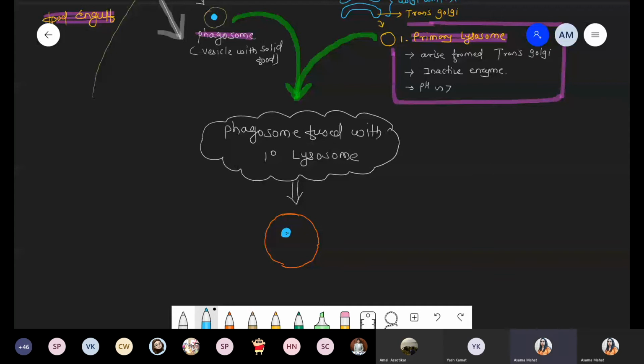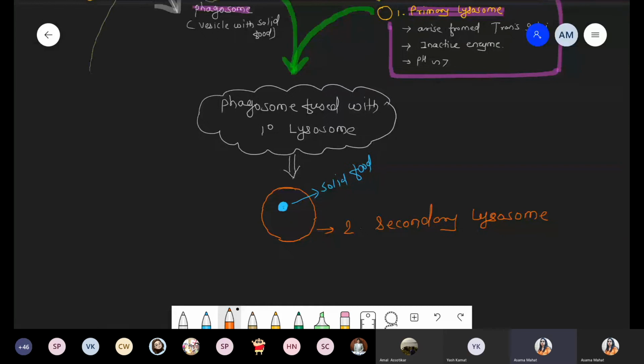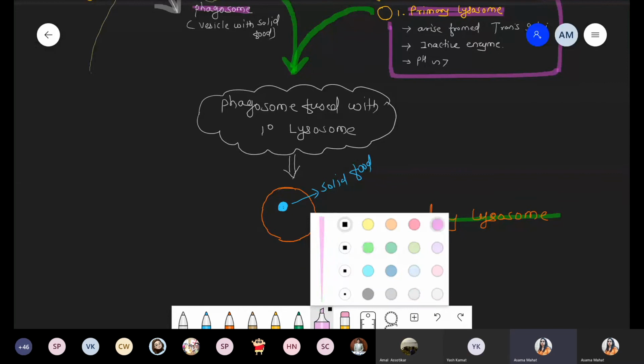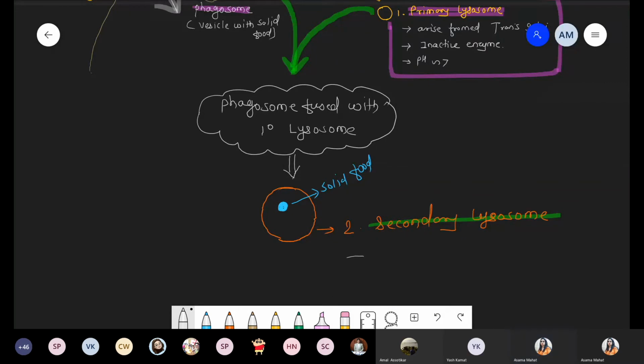तो ये हमारा सॉलिड फूड हो गया. These are the solid food particle, and now this overall structure, these are called as number second type, that is secondary lysosome. Got this? So one by one we have to write down some information about the secondary lysosome quickly. So when we are talking about secondary lysosome, first point, just we discuss how it is originated, that is phagosome is fused with the primary lysosome and now it will be converted into secondary lysosome.